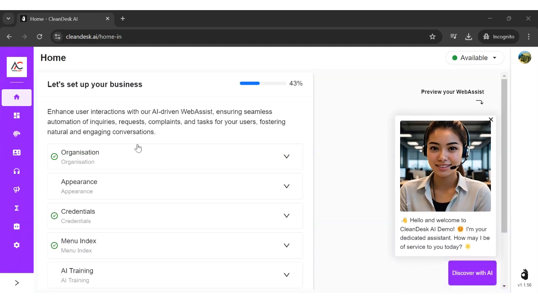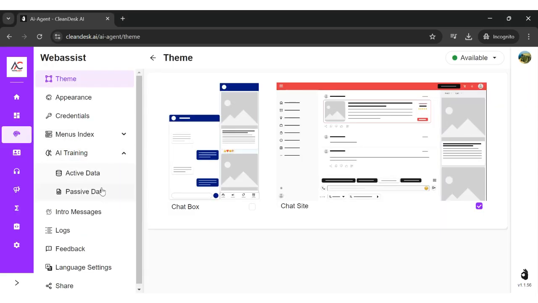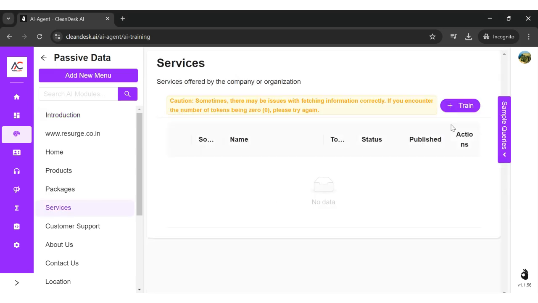Here's an example of training AI with passive data by using custom text. Click on WebAssist and then on AI Training. Choose Passive Data. In this case, let us go ahead and train some service-related information. On the left, click on Services, followed by clicking the Train button.